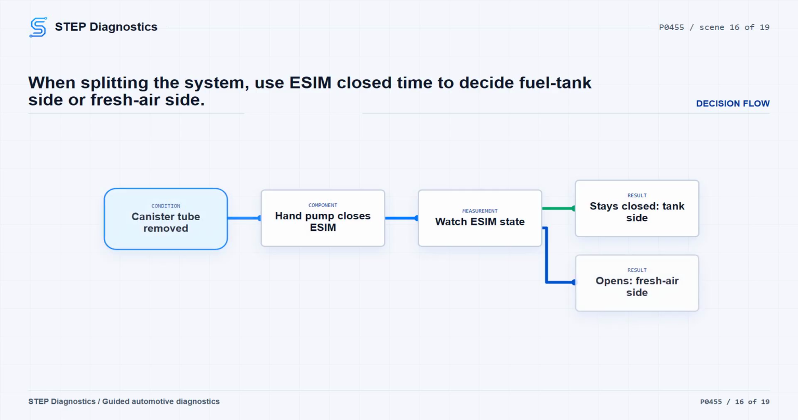With the fuel tank vapors isolated, the ESIM switch should stay closed if there is no leak and there is little temperature change. If the ESIM switch stays closed for a minimum of 5 minutes, the leak is on the fuel tank side. If it does not stay closed for a minimum of 5 minutes, the leak is on the fresh air or canister side.